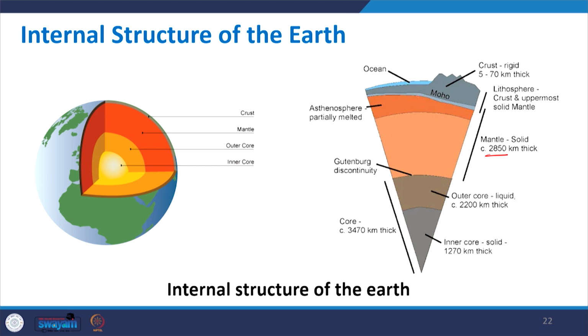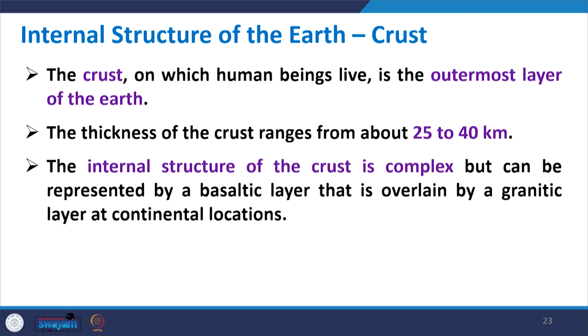As far as the crust is concerned, the thickness of the crust is about 5 to 70 kilometers. Oceans are also lying on this Moho, as well as the land. Now, coming to the internal structure of the crust. The crust, on which human beings live, is the outermost layer of the earth, and its thickness ranges from 25 to 40 kilometers. The internal structure of the crust is complex, but can be represented by what is called a basaltic layer that is overlain by a granitic layer at continental locations. That means you have the granitic layer and below that you have the basaltic layer.